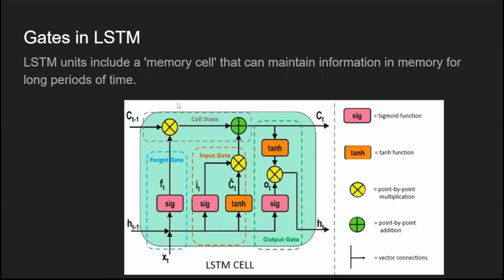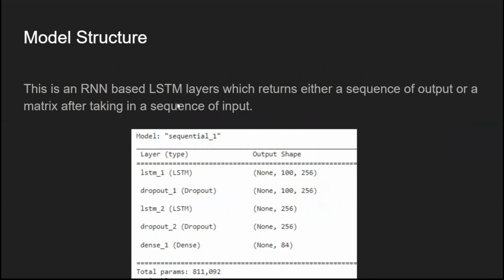This memory cell has several gates: an input gate, a forget gate, and an update gate. The input gate and update gate decide which information can be passed from the hidden state to the next state, and the forget gate decides what information can be passed from the previous state. So whether we need to remember the information of the previous state, or we need to forget it.